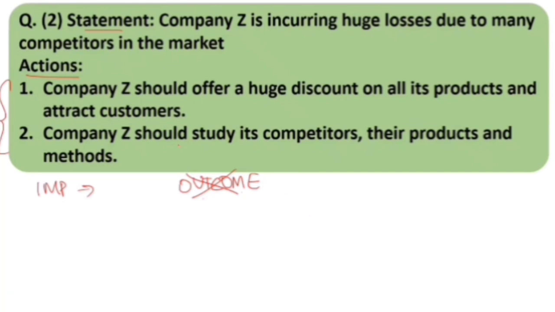Over here we say companies should study their competitors, their products and methods. Here we know the outcome: companies will understand what exactly the competitor is doing, what their product is, what the quality of the product is, and what method or strategy they use for marketing and all that stuff. The outcome we can predict over here.